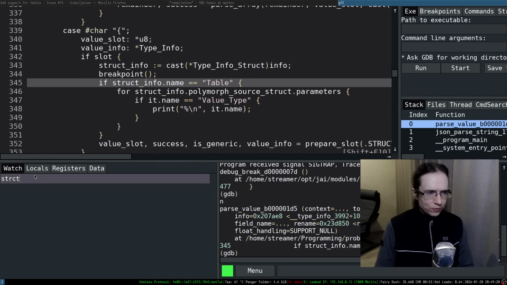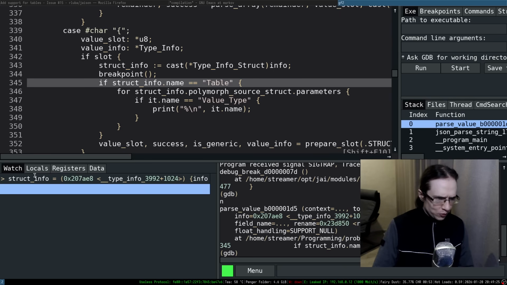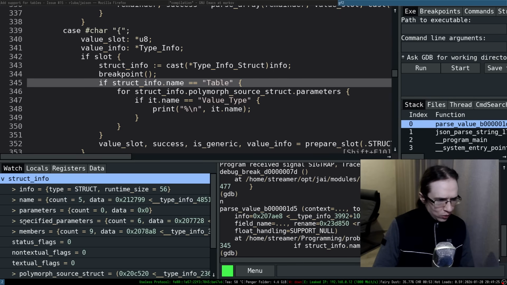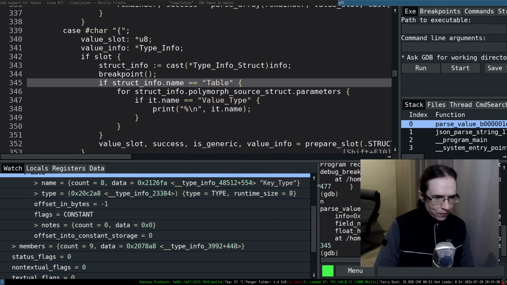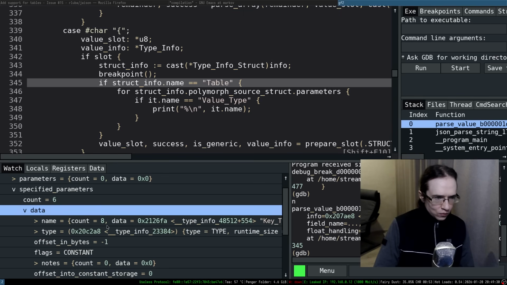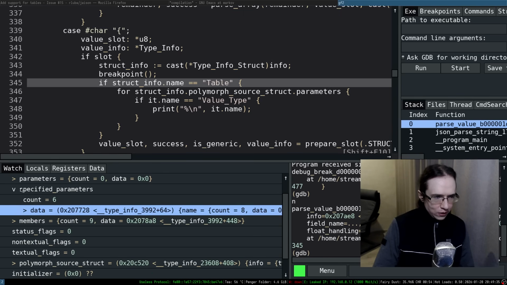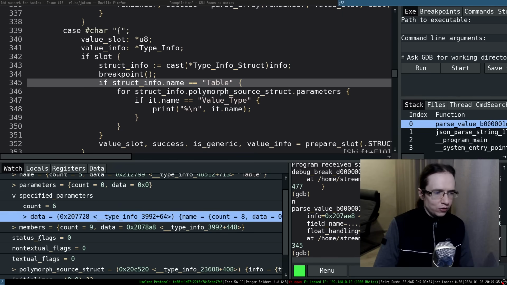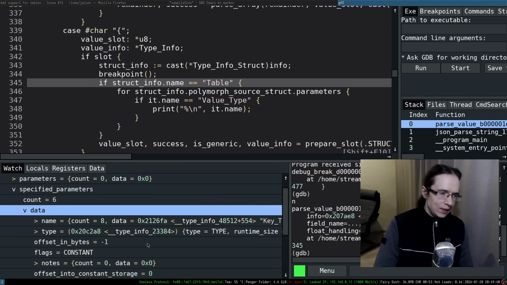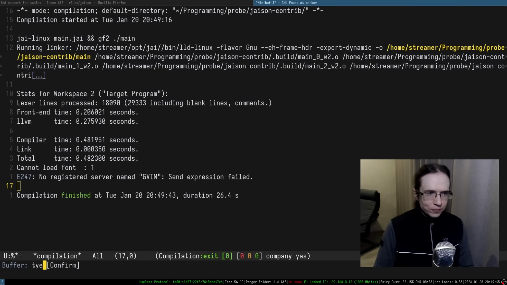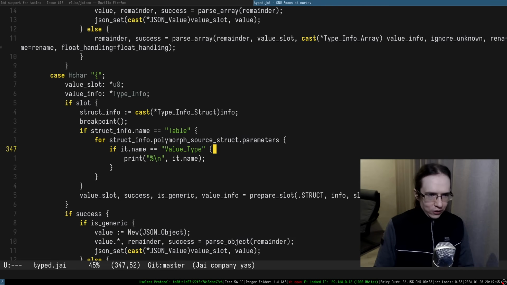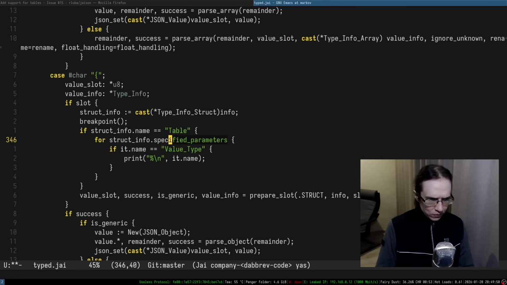So struct info. All right, so here it is. So there are some specified parameters, and I guess this is what we have to look in here. Yeah, we shouldn't go into the polymorph struct. We have to, yes, we have to look into those things. Okay, so that answers my question. So this has to be just specified parameters. Specified parameters and the value type.